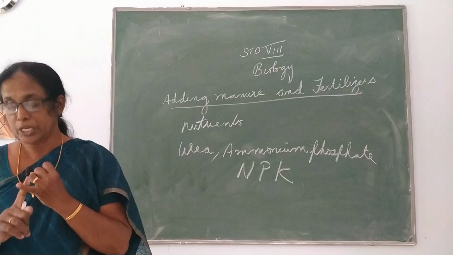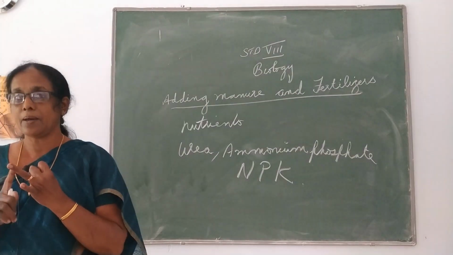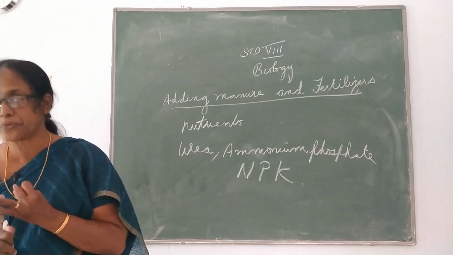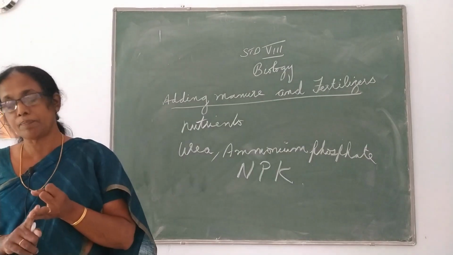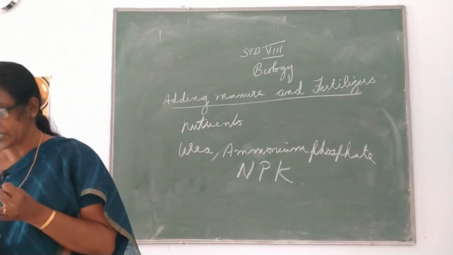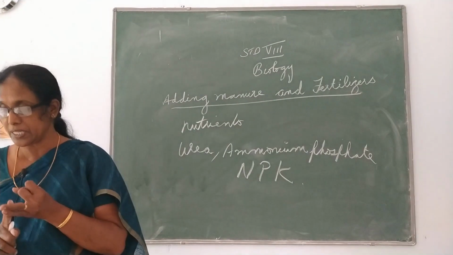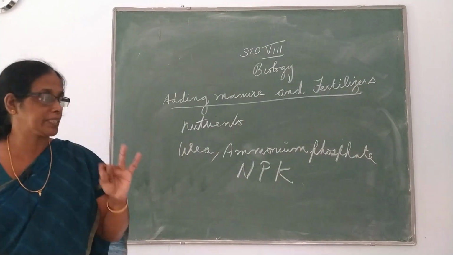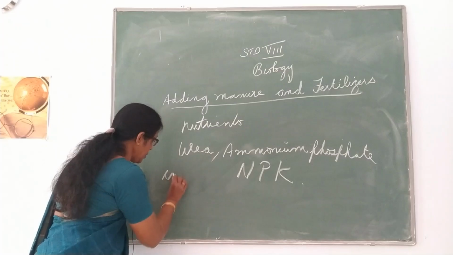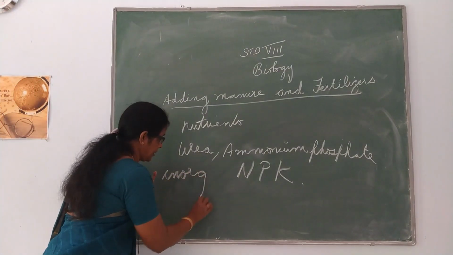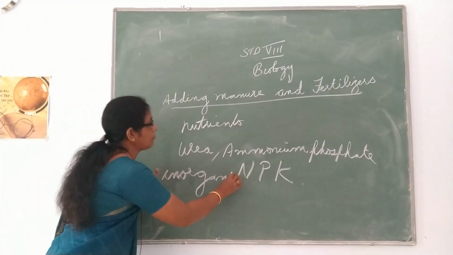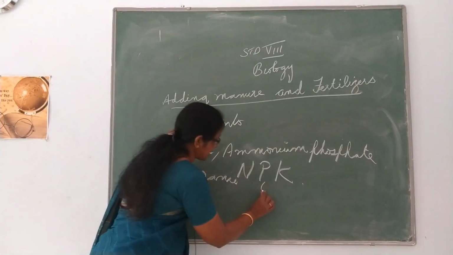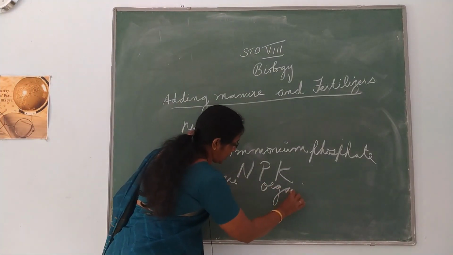Fertilizer is an inorganic salt, while manure is a natural substance obtained by the decomposition of cattle dung, human waste and plant residues. That is the main difference. Fertilizer is an inorganic compound, while the manures are organic compounds.